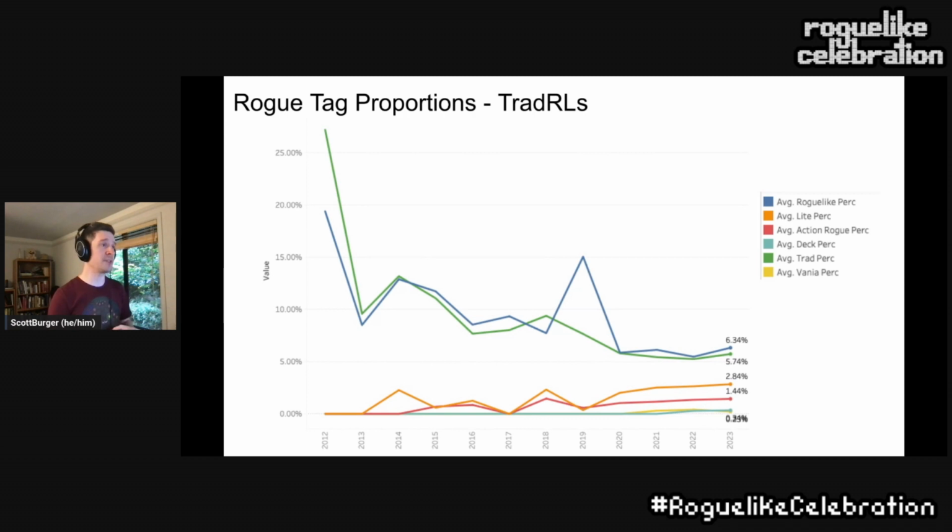If we split this out by traditional roguelikes, we can see that roguelike and traditional roguelike, unsurprisingly, are pretty tightly correlated with each other over time. 2019 had something interesting happen where someone over-indexed and has a lot more of their tags for roguelike versus traditional, but that's okay. What's interesting here is that we have a much more spread out, uniform distribution of these numbers versus the very clustered picture from before.